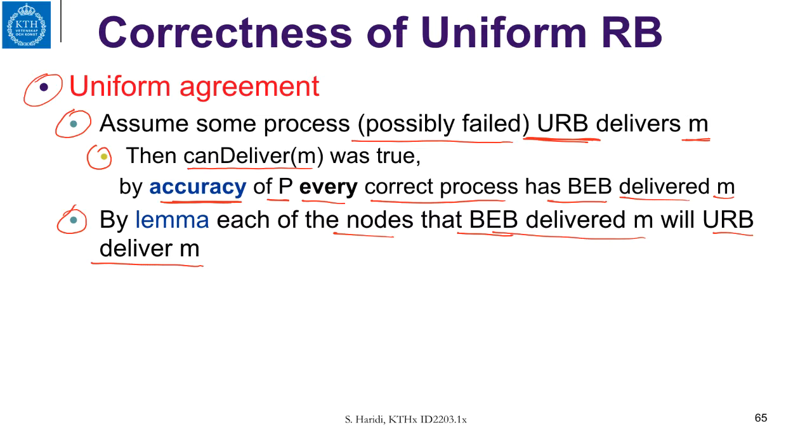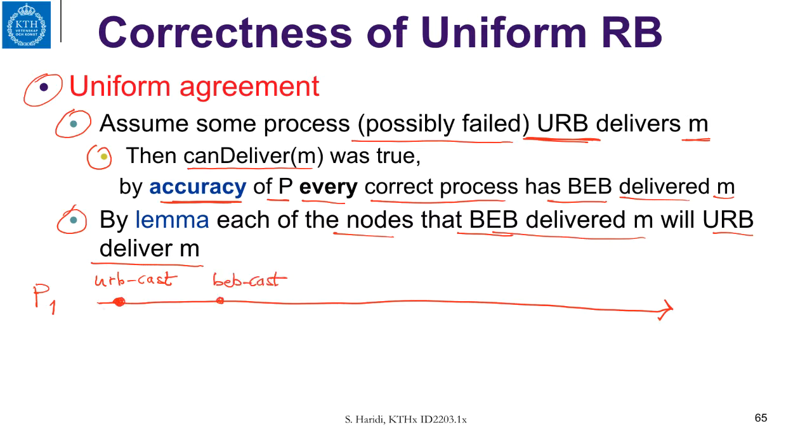So let us first try to understand why we need the accuracy here. So let us look at a process P1. Process P1 did a uniform broadcast, which means that P1 did a best effort broadcast to a set of processes here.